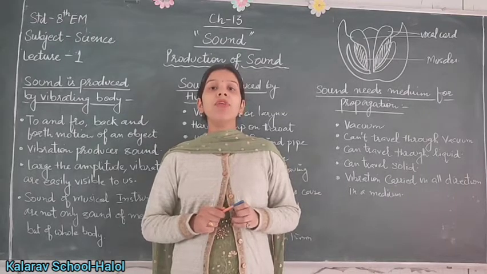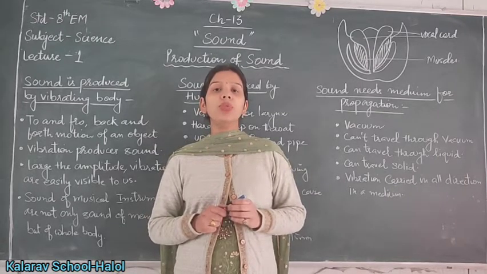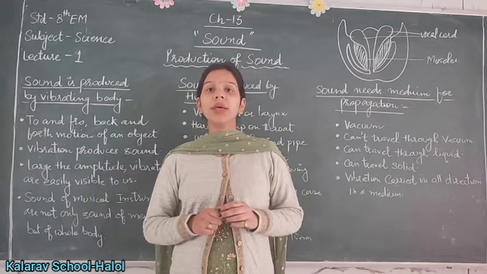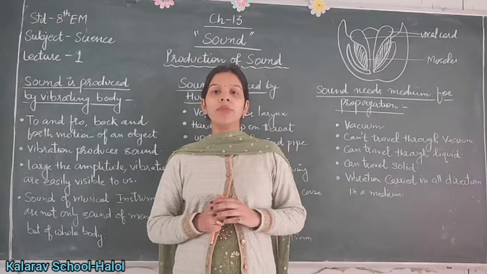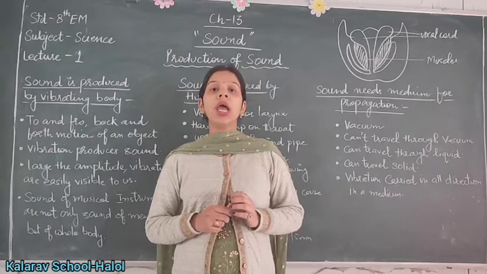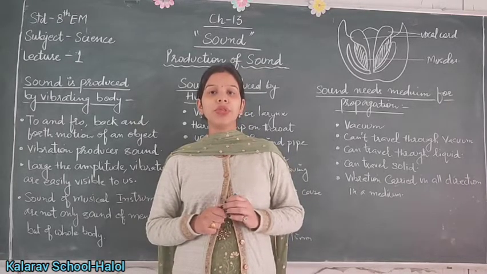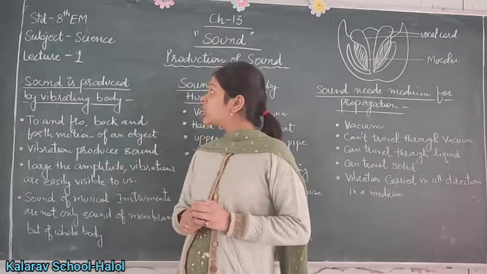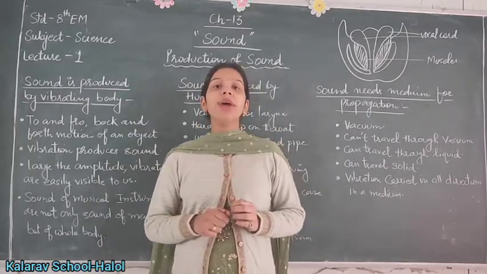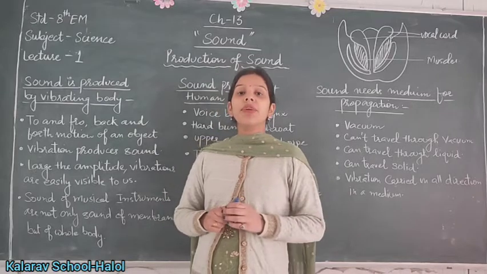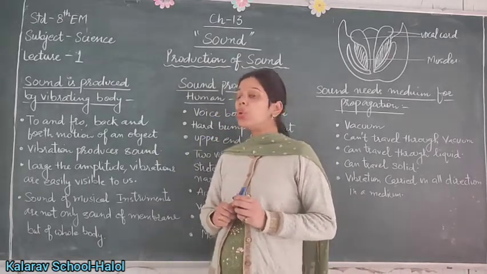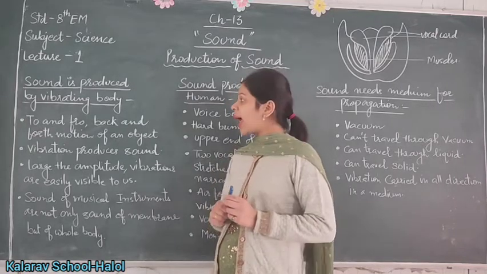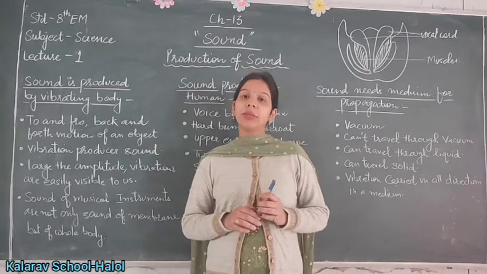So here we will discuss how sound propagates, what medium is required for the propagation of sound, and how sound is produced in the human body. So firstly, sound is produced by a vibrating object. What does vibration mean? Vibration is the to and fro, back and forth motion of an object.